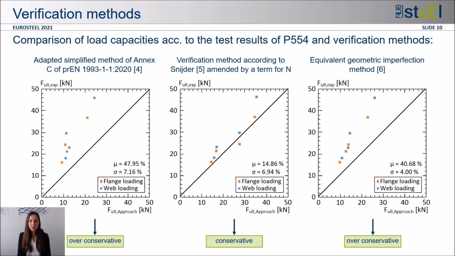The right diagram compares the equivalent geometric imperfection method with the test results. This method also leads to over-conservative design results for all cases. Here, the mean value of deviation is about 41%.